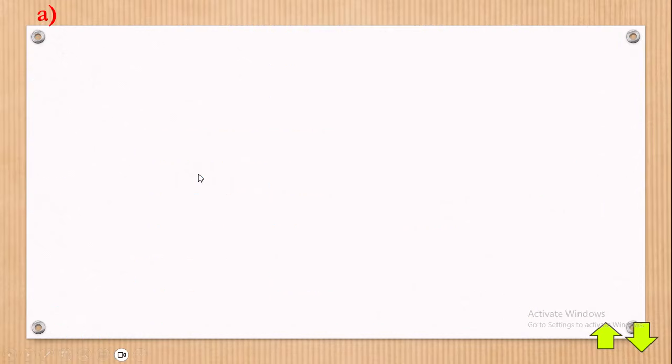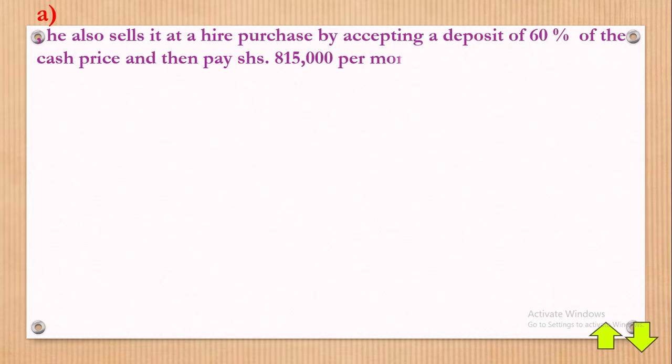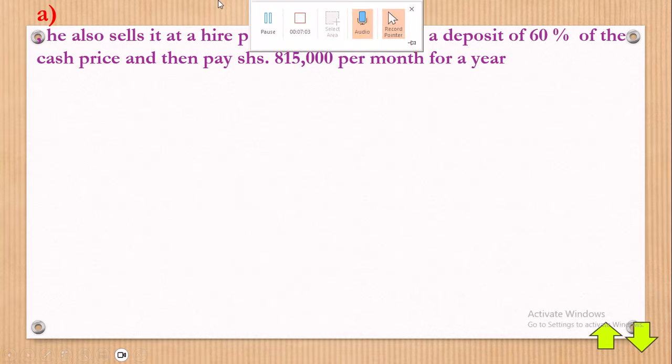Okay, now part A, let's start off. We should remind ourselves of the information from the question. They're saying he also sells it at hire purchase by accepting a deposit of 60% of the cash price, and then pay shillings 815,000 per month for a year. Whatever you see in that color is always an extract from the question, to avoid you referring back to the question.